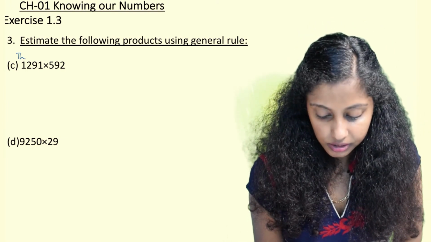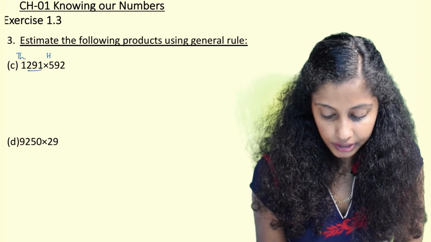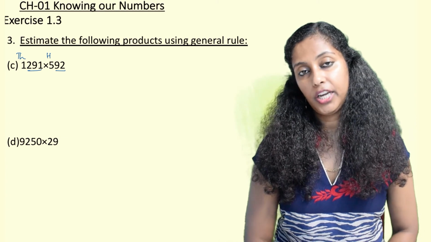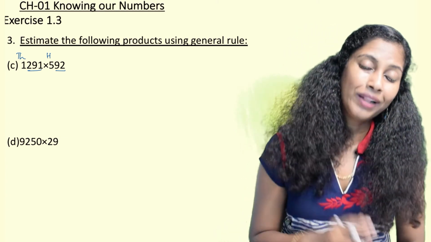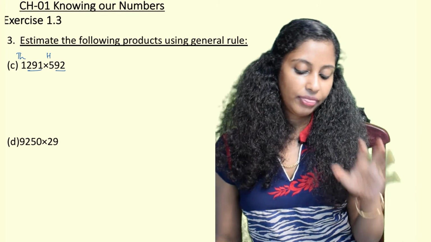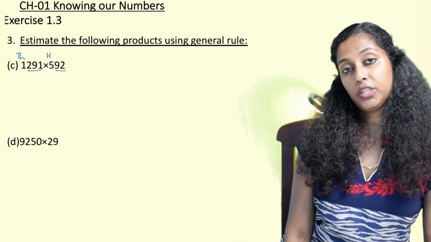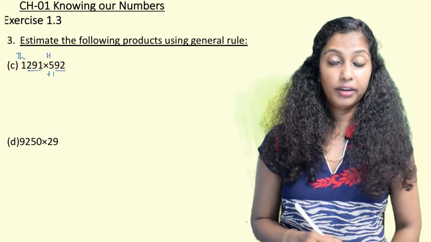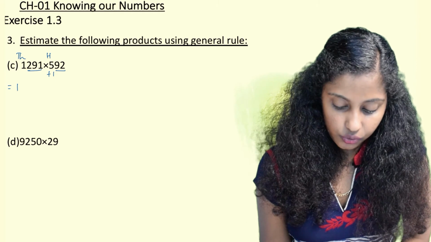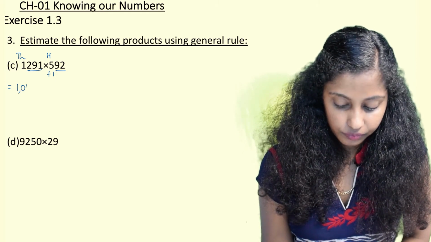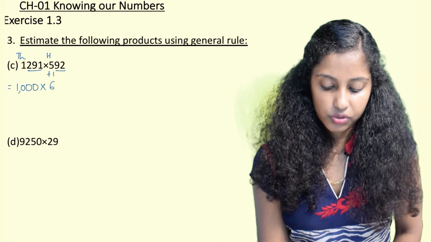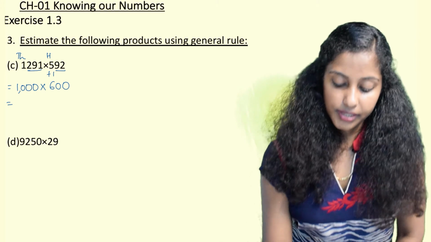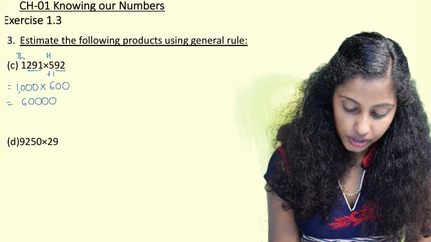1,291: here the highest place is 1000, and here the highest place is 100. I underline the hundreds, tens, units, and here tens, units. So 291 is in the range of 1 to 499. So this 1,291 will be rounded off as 1000. 592: 92 is in the range of 50 to 99. So 500 will be rounded off as 100 extra, 600. So here it gives 1000 into 600.